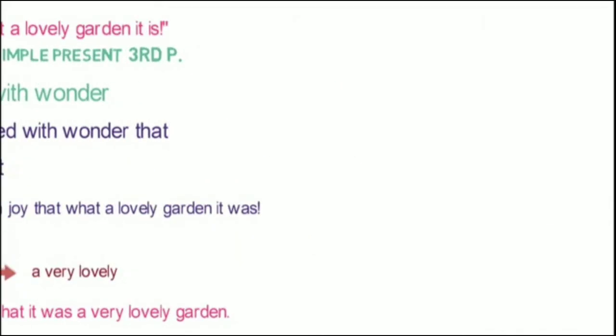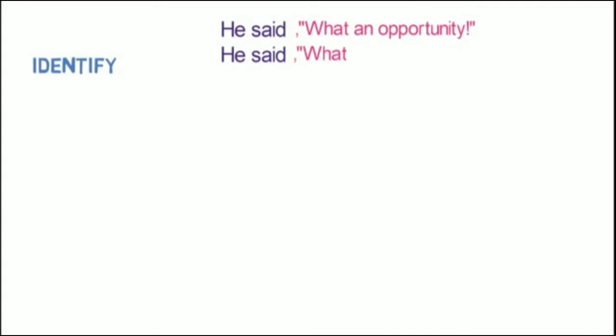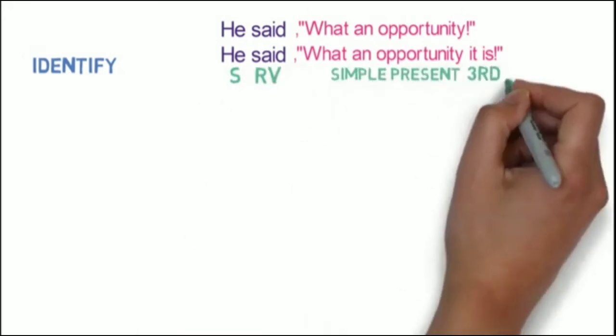Let's look into the last example. He said, "What an opportunity!" Let's convert it with the 7-step formula. Step 1, identify. Here, pronoun and verb are missing in the reported speech. So, as per the sense, we are adding it is at the end. So now the reported speech is what an opportunity it is. Let's start the identification process now. Here, he is the subject, said is the reporting verb, the sentence is in simple present, and the pronoun is it.